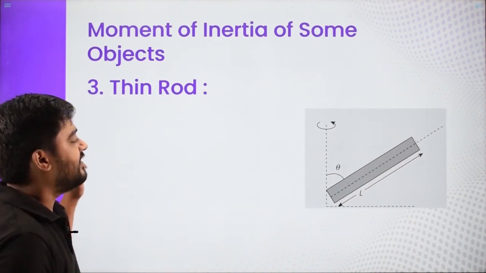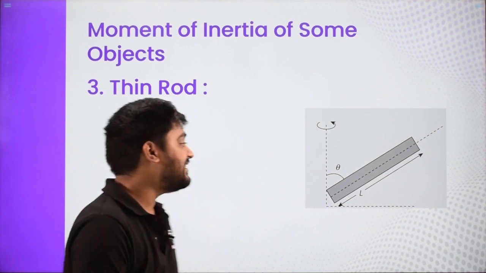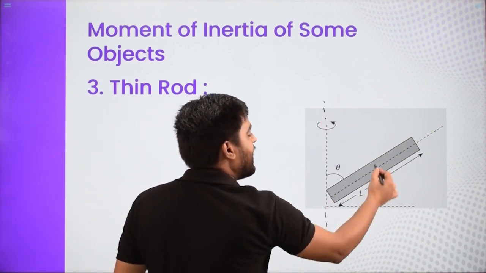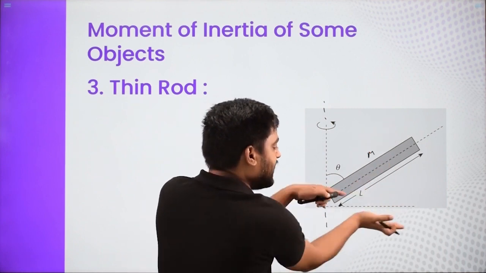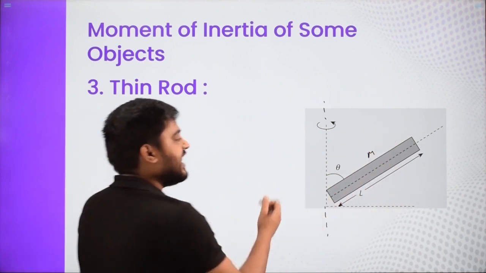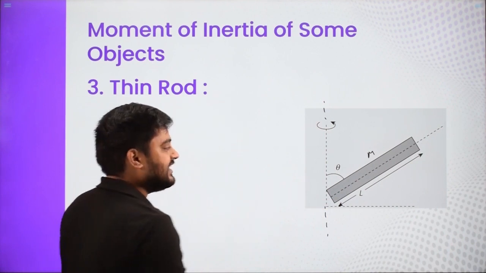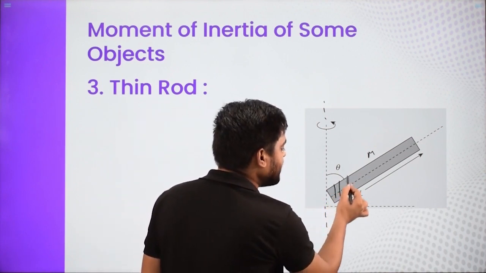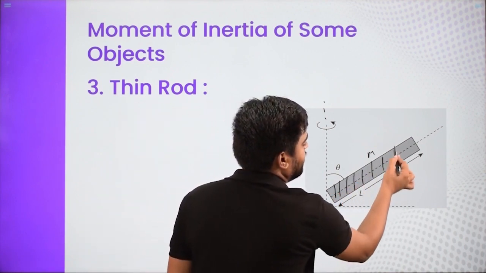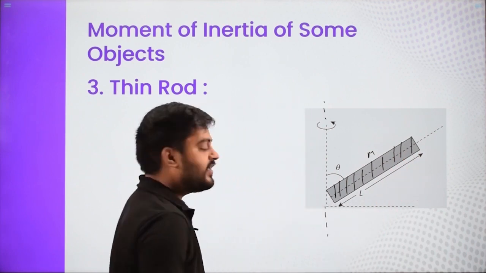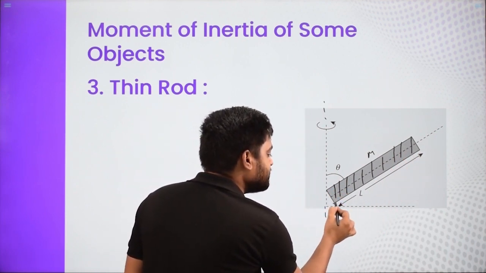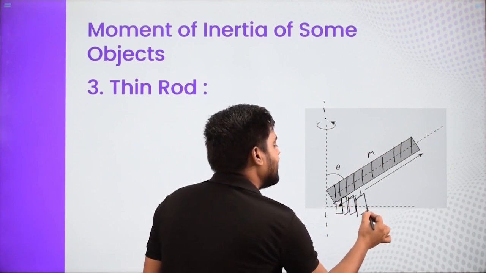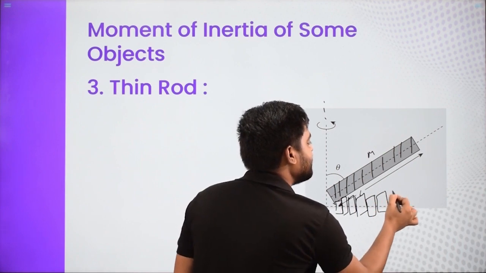Let us discuss the next case of the thin rod, and that is basically what if from your axis the rod of length L, mass M is at an angle. So if it is at an angle, what you can do is you can cut it. See, one way to understand this is you can cut it in infinite small parts like this. What will happen? This part can be here. So this part is lying over here. This next part is lying over here. Next part is lying over here. Next part is like that. The entire rod can be shifted over here.